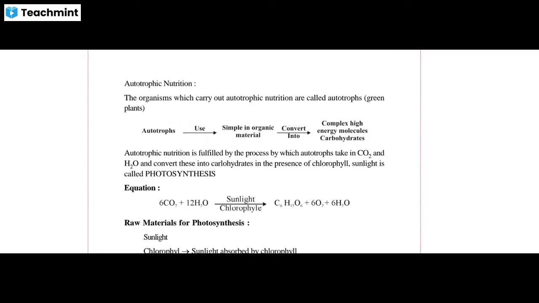Now autotrophic nutrition is fulfilled by the process by which autotrophs take carbon dioxide and convert it into carbohydrate in the presence of chlorophyll, right? And this process is called photosynthesis. The equation of this process is that they take 6 molecules of carbon dioxide and 12 molecules of water, in the presence of sunlight and chlorophyll.